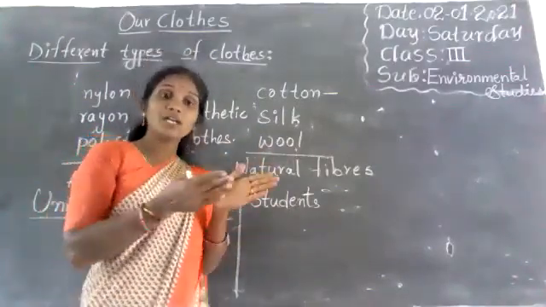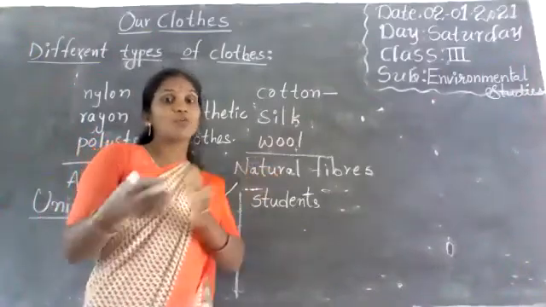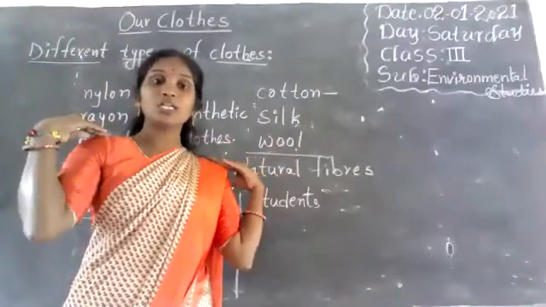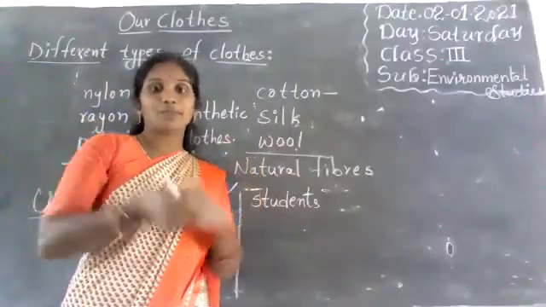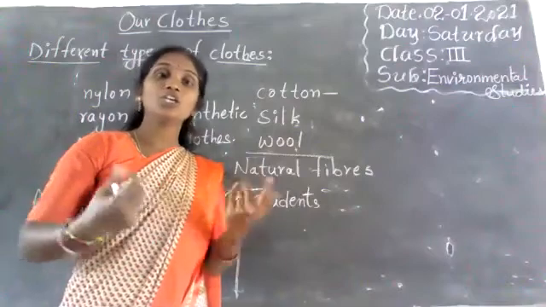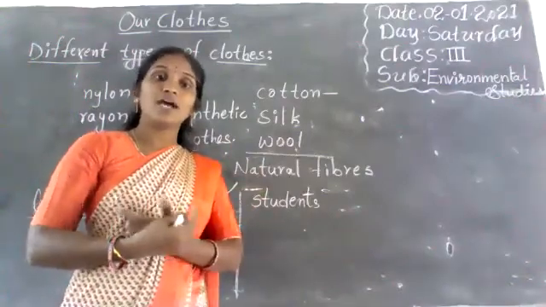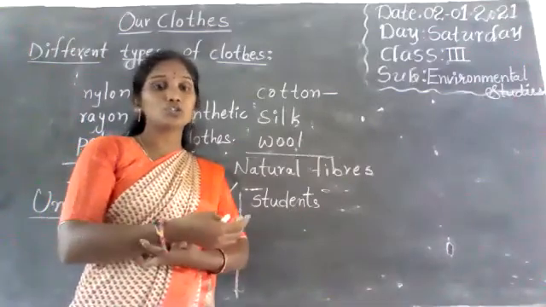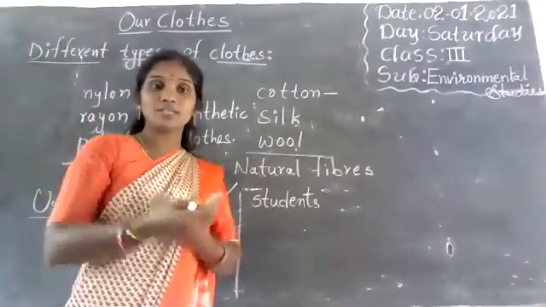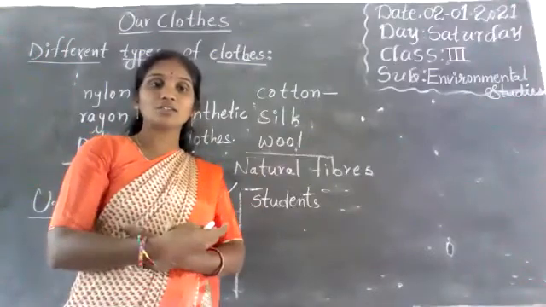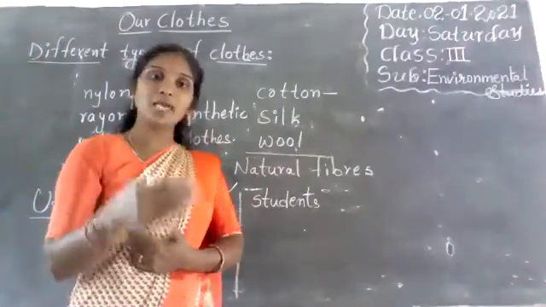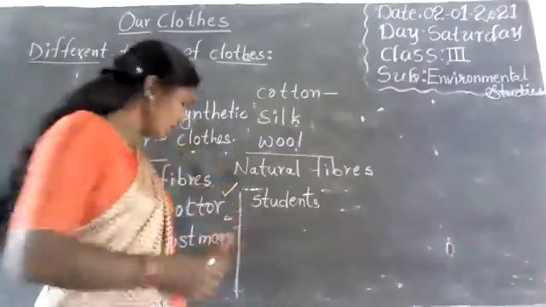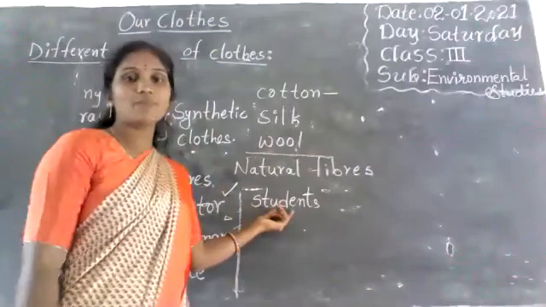But the postman wears a different type from the policeman. The policeman uses a different type of cap, and on the shoulders also, stars are there. Yes, and he uses a belt and shoes. But the postman does not use shoes, and on the shoulders he doesn't have stars. So some differences are there, but the color is the same. Okay. Next is students.